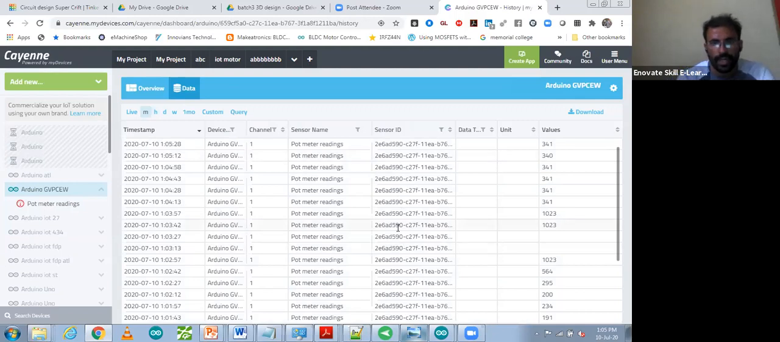This one is the sensor ID, this one the potentiometer reading, the channel number, these are device names, and after that you will be able to see their units and values. These are the values at the end. So these are the potentiometer values, whatever value you are reading at which time, you will be able to see, and you will be able to download all the data, and after that you can put any analytics, whatever analytics you want to put over there.